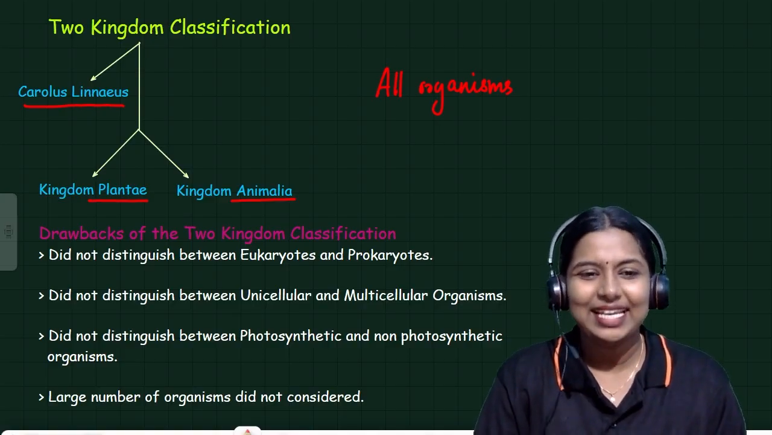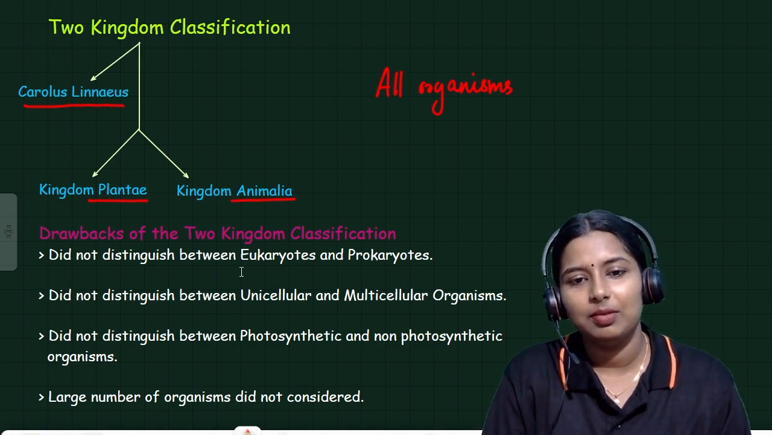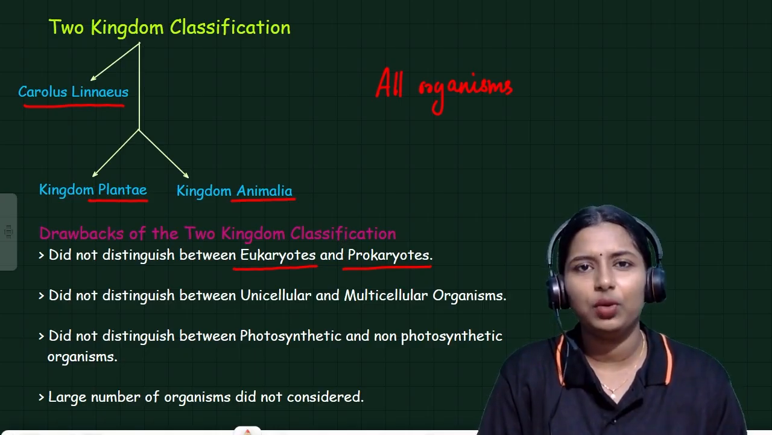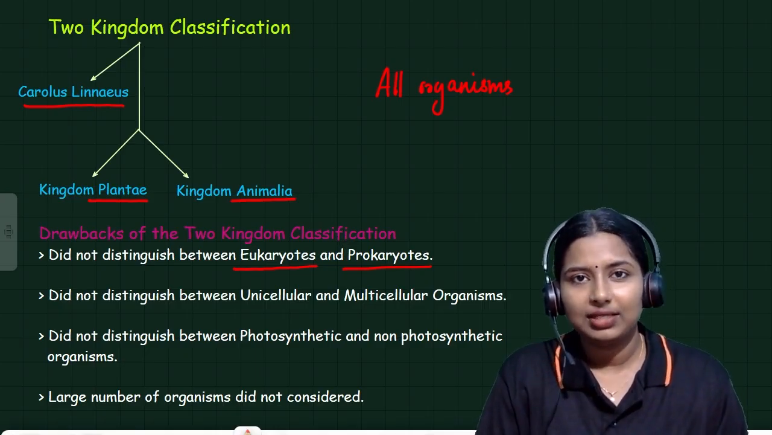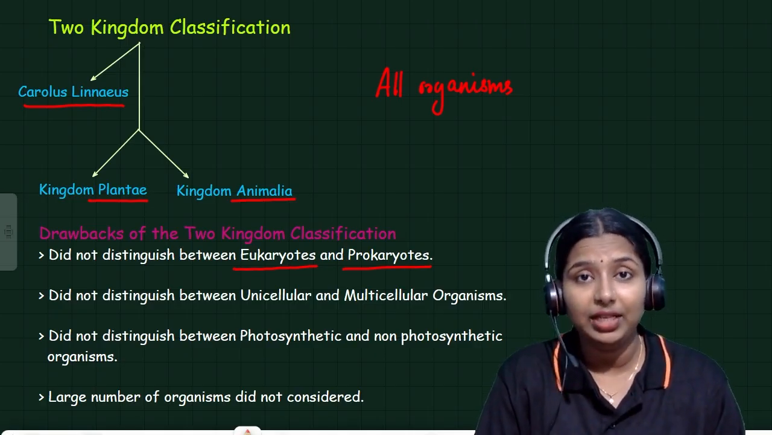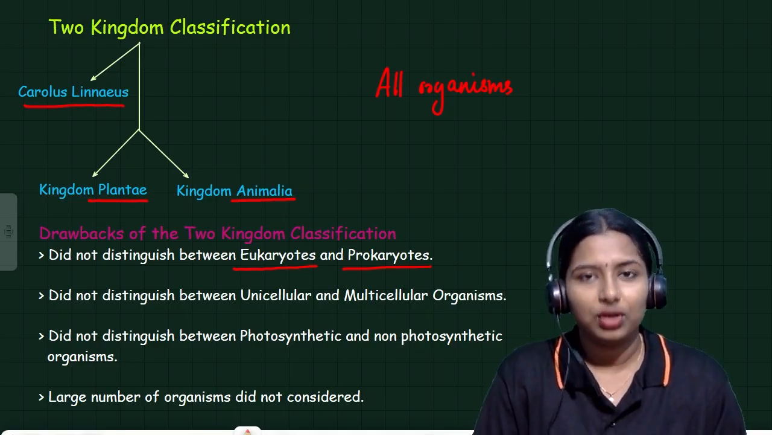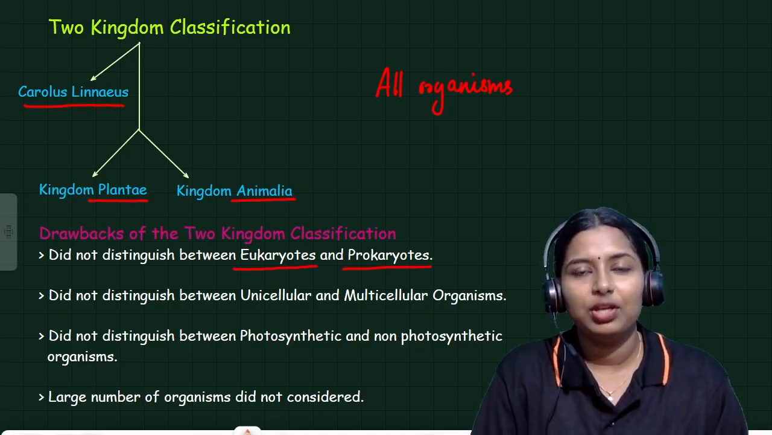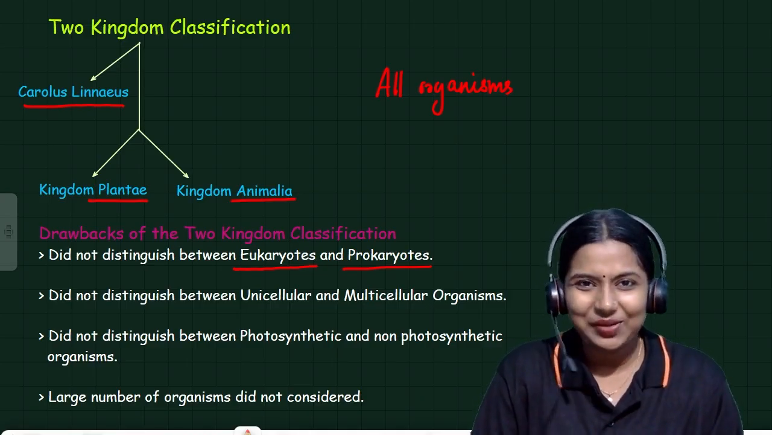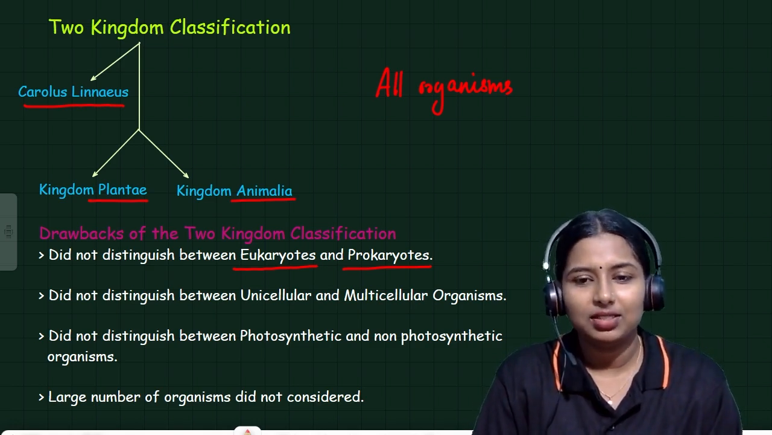These are the drawbacks. It did not distinguish between eukaryotes and prokaryotes. Pasangala, there are so many organisms. Prokaryotes don't have a well-defined nucleus, and eukaryotes have a well-defined nucleus and cell organelles and everything. Plants and animals are eukaryotes. So this is the first drawback of 2 kingdom classification. It will not tell anything about eukaryotes and prokaryotes. Next point is it did not distinguish between unicellular and multicellular organisms.